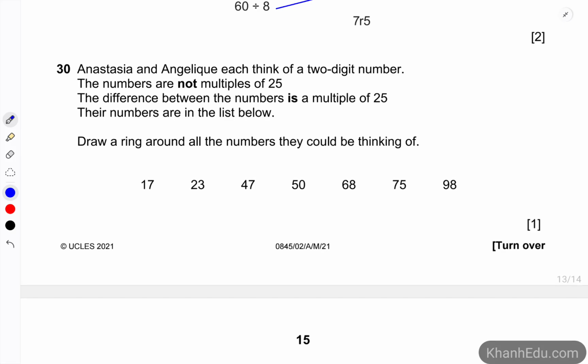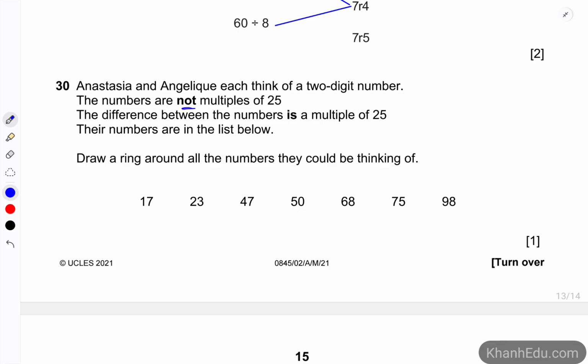Anastasia and Angelique each think of a 2-digit number. The numbers are not multiples of 25, and the difference between the numbers is a multiple of 25. Their numbers are in the list below. We have to draw a ring around all the numbers that they would be thinking of. So because they are not multiples of 25, it means that 50 would be crossed out and 75 would be crossed out. So all we have left is 1, 2, 3, 4, 5, just 5 numbers.